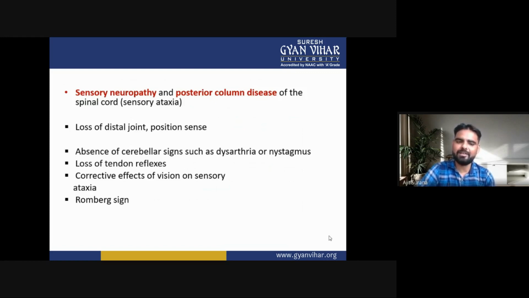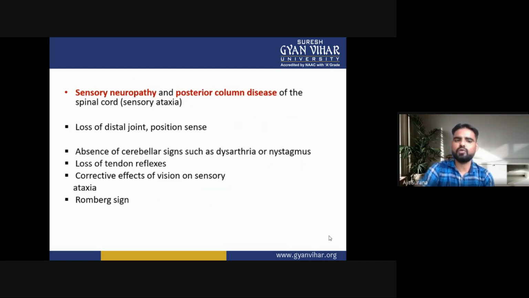The main features are loss of distal joint position sense, absence of cerebellar signs such as dysarthria or nystagmus, loss of tendon reflexes, corrective effects of vision on the ataxia, and the Romberg sign. So this is all about sensory ataxia.